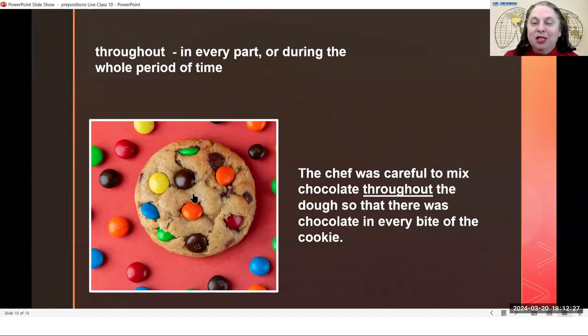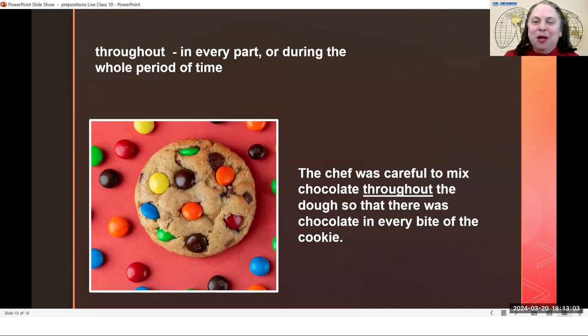Before this is a cookie, in some countries they call it a biscuit. Before it is baked, we call the sticky ingredients that are all together to make the cookie a dough. A dough. And again, throughout has this O-U-G-H and dough has a D-O-U-G-H, and dough and through are pronounced differently. Throughout and dough. At any rate, that's not so important.